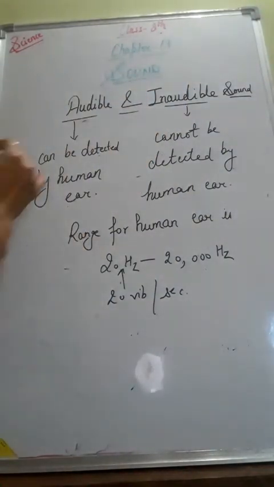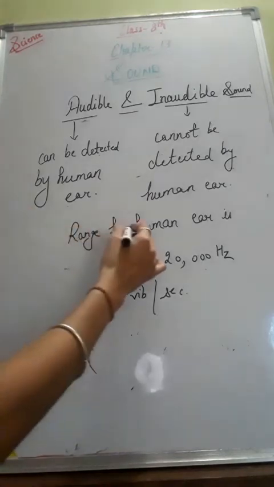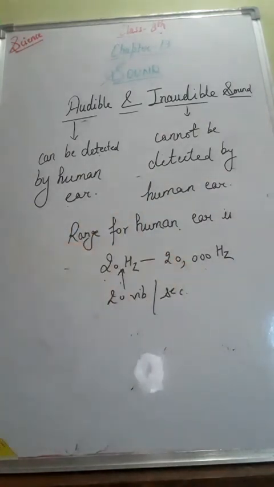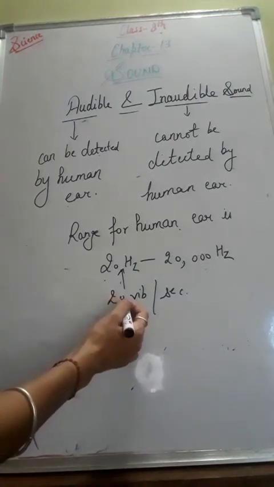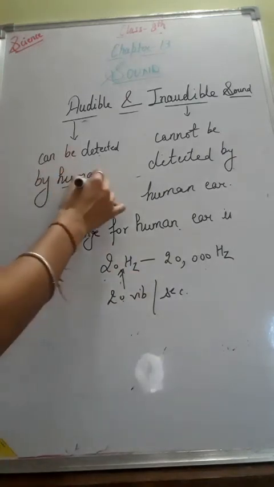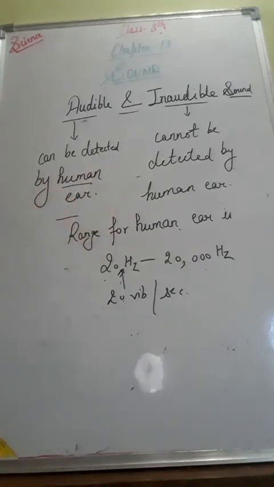Audible sounds are those which can be detected by the human ear, and inaudible sounds are those which cannot be detected by the human ear. The range of sound that the human ear can hear is 20 hertz to 20,000 hertz. If the frequency of sound is less than about 20 vibrations per second, that is 20 hertz, then that sound cannot be detected by the human ear. So that sound is inaudible.